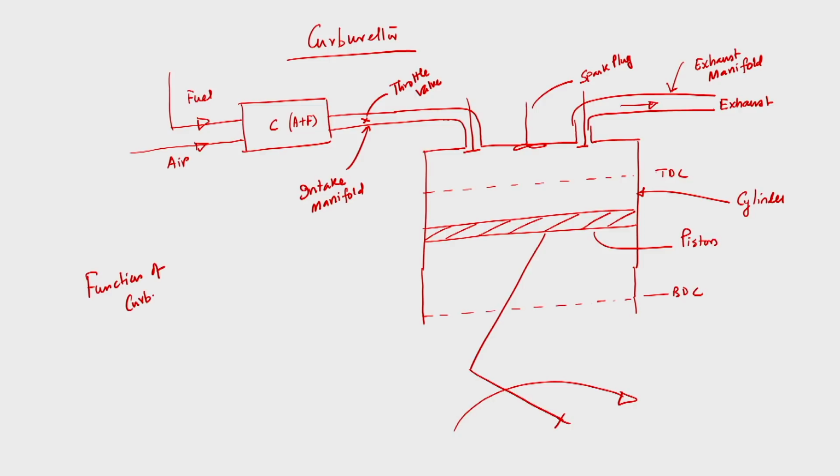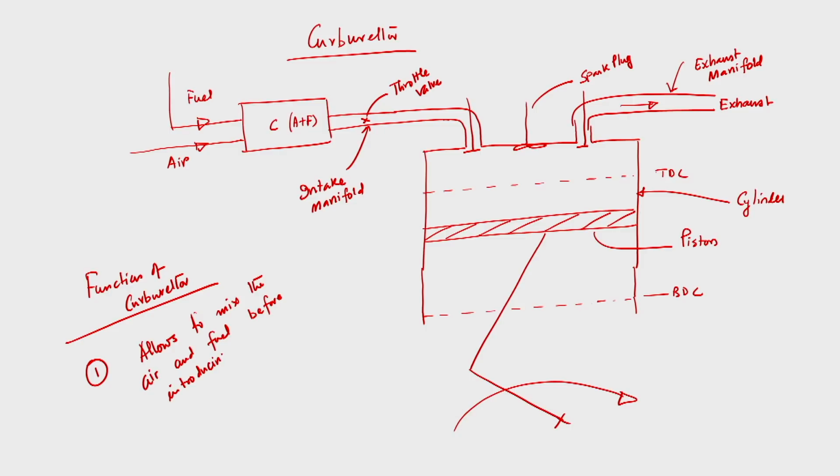Function of carburetor. Number 1, it allows to mix the air and fuel before introducing into the cylinder.